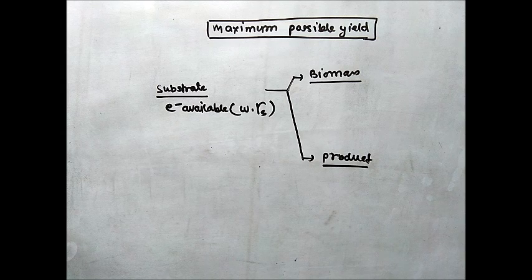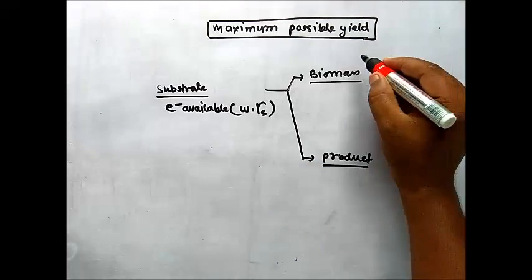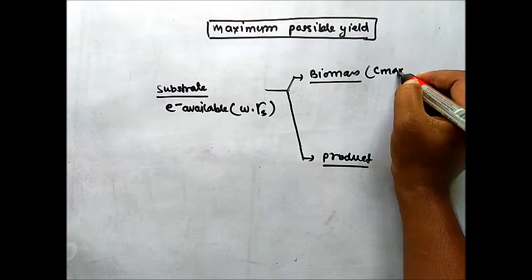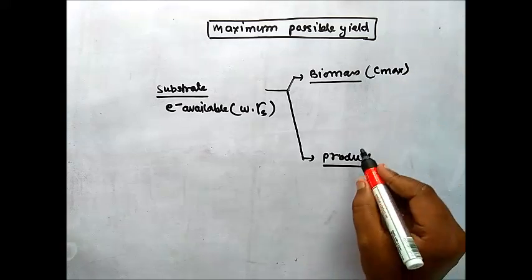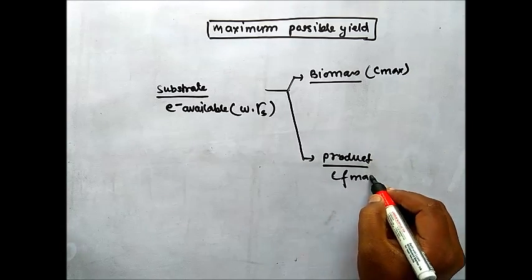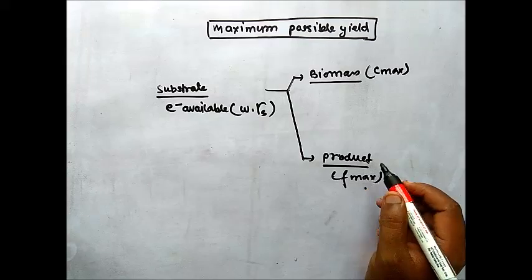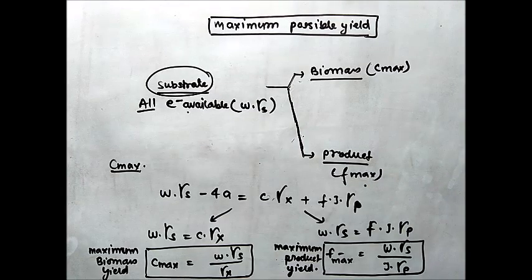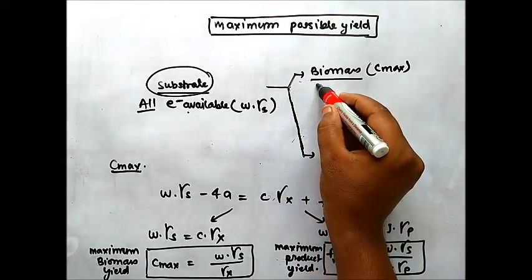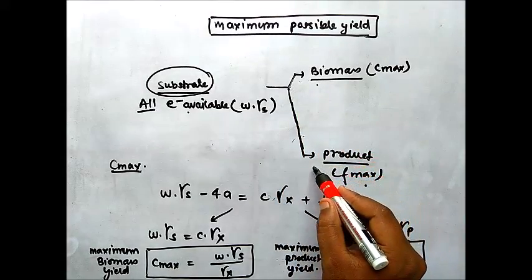Let's discuss maximum possible yield. Maximum possible yield of biomass and maximum possible yield of product, that is C max and F max. C max is the maximum possible yield of biomass and F max is the maximum possible yield of product. Maximum possible yield occurs when all electrons available in the substrate are transferred either to the biomass only or to the product only.